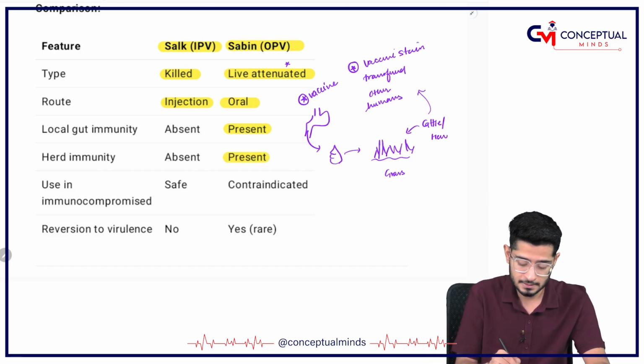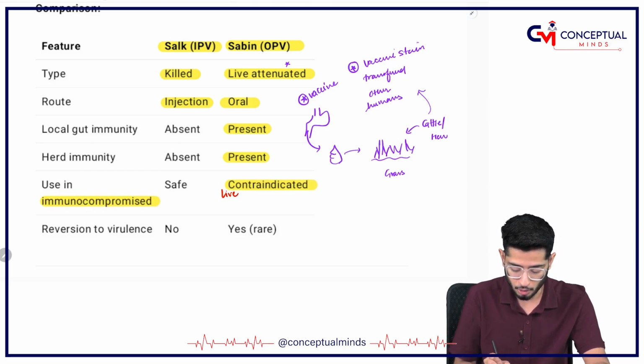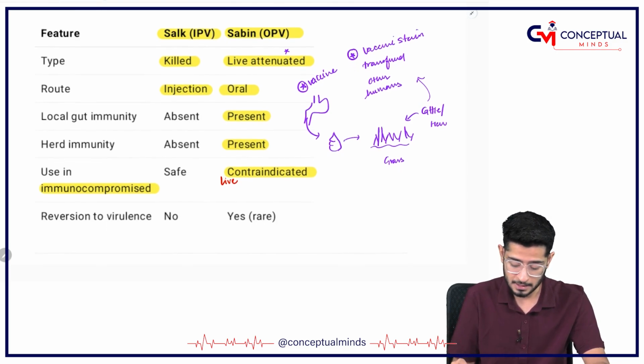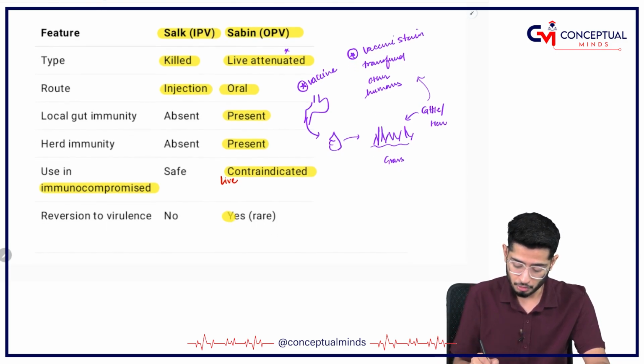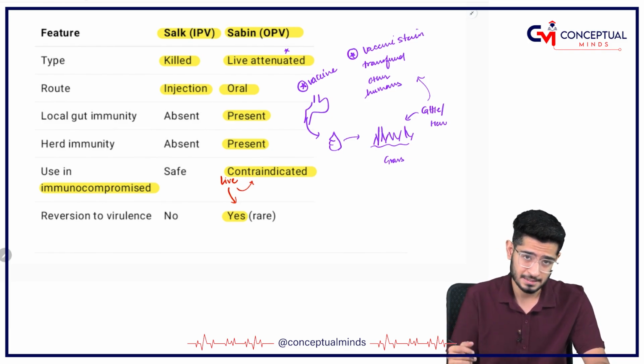But my dear friends, since it is a live one, although attenuated but still live, it is contraindicated in immunocompromised patients. Okay, and one important thing is they may revert to virulence because it is still live. The attenuated virus may revert to virulence and can cause side effects.